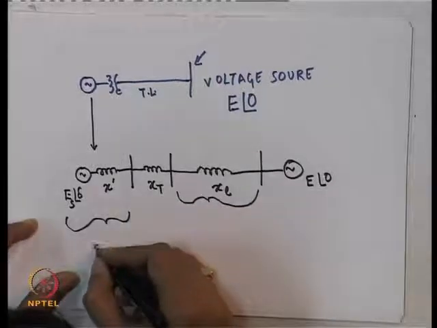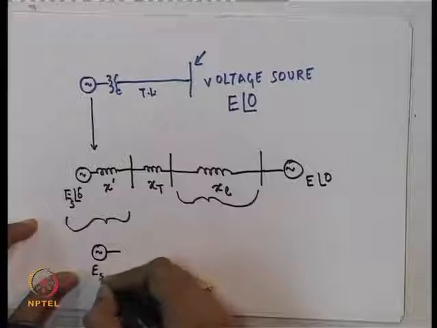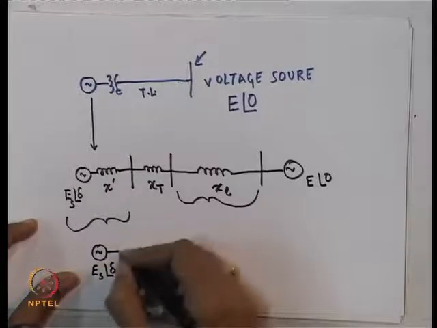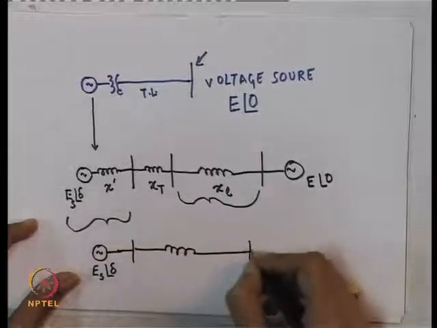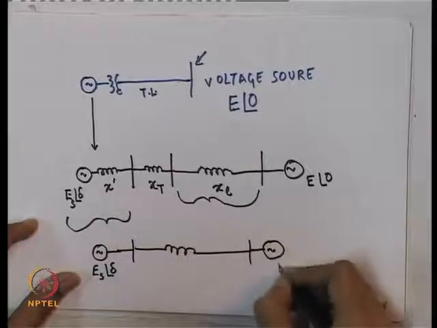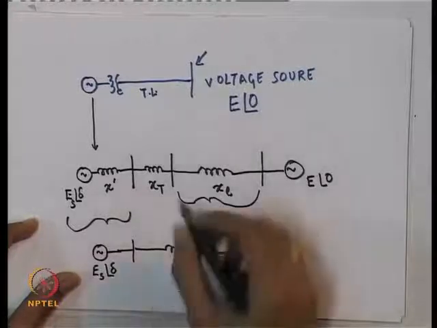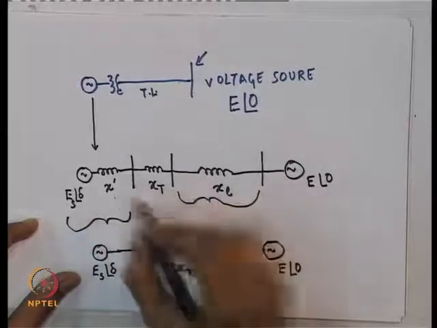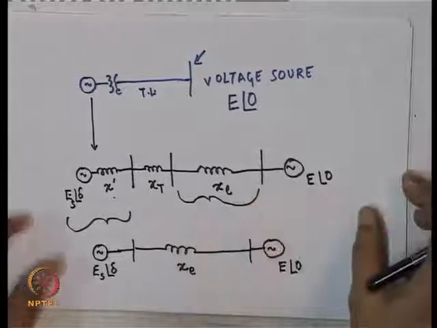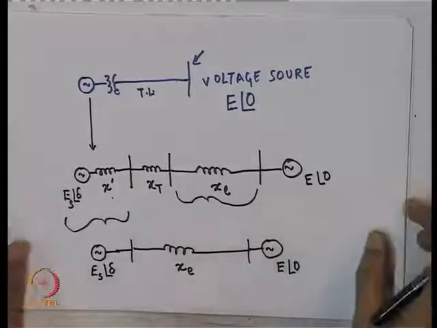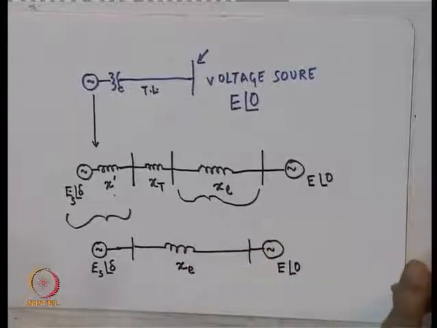So, I will further simplify this, I will just make it a bit simpler. As far as this circuit is concerned, this is how it looks. So, Xc is nothing but X dash plus Xt plus XL. Now, what are the equations which describe this system?